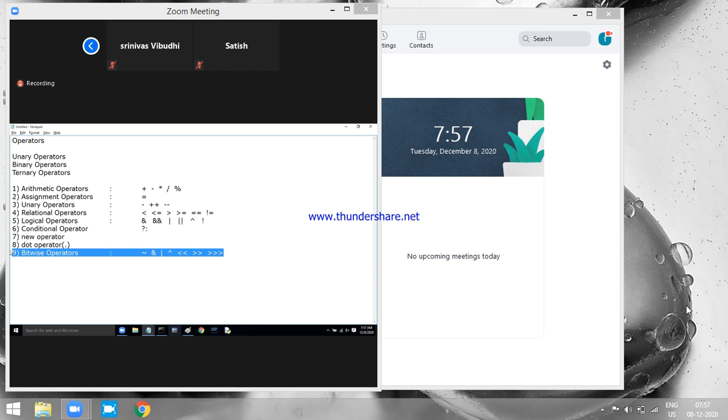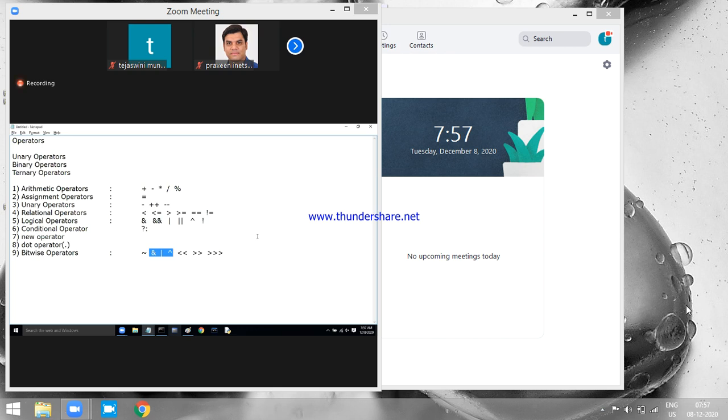I could ignore them, but the main reason for discussing this category is that, if you observe, these symbols are the same. These three are repeating here also. This is logical AND, this is bitwise AND. Logical OR, bitwise OR. Logical XOR, bitwise XOR. The remaining are different, but these three are common between both categories. So I want you to have clarity between these three, the AND, OR, and XOR operators. Am I clear here? This is what bitwise operators are.